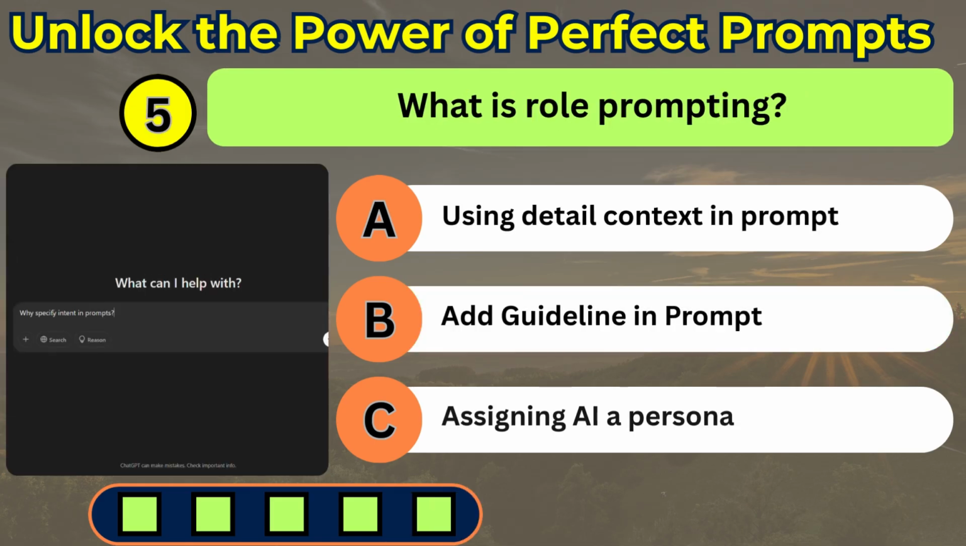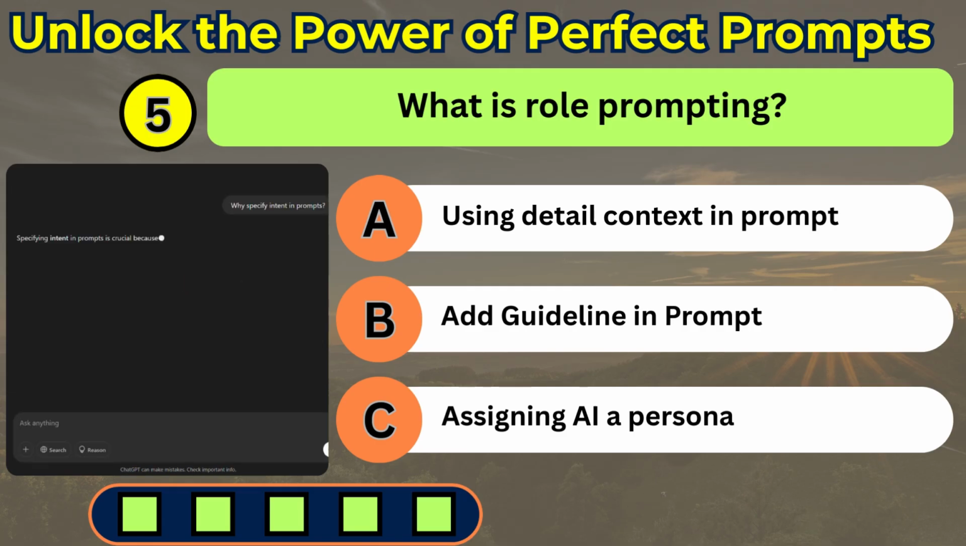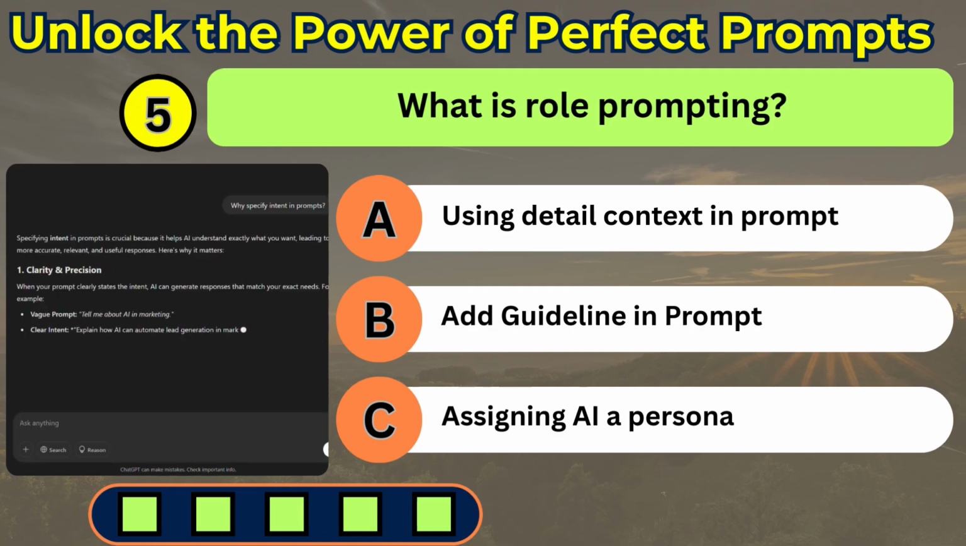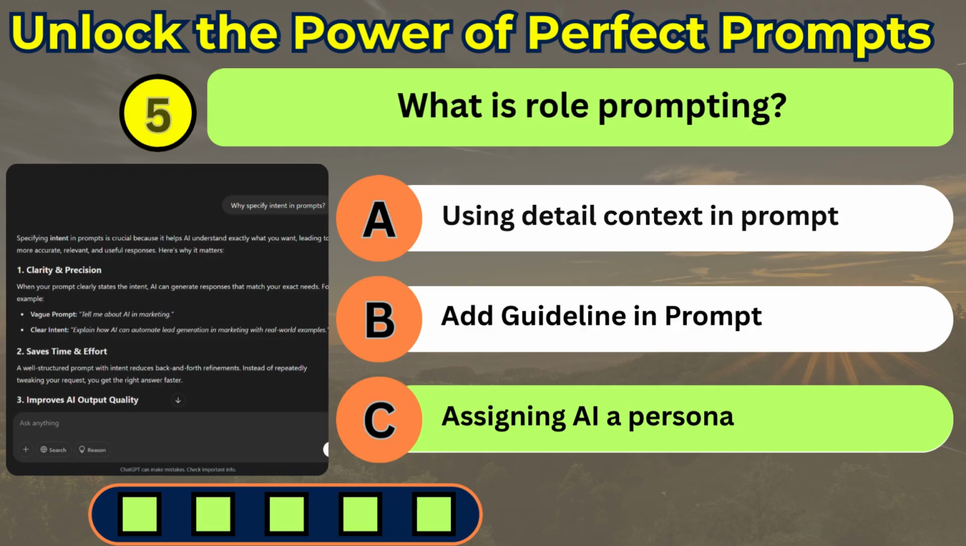Role prompting is a technique where the AI is assigned a specific role or persona, for example, act as a marketing expert, to generate more relevant, context-aware, and high-quality responses.